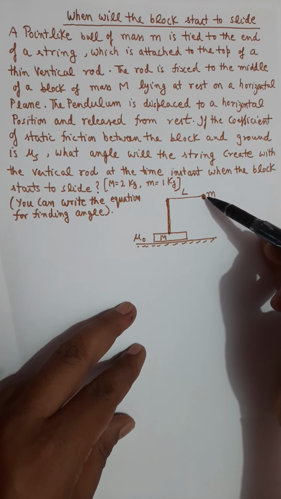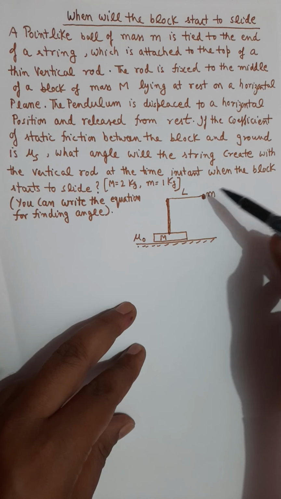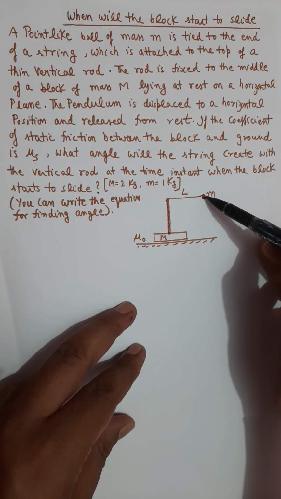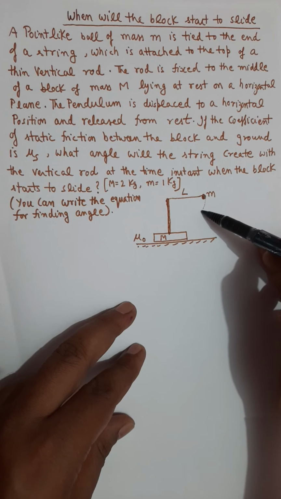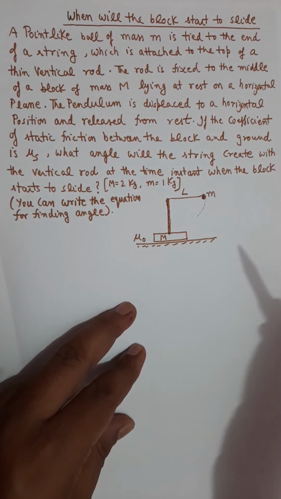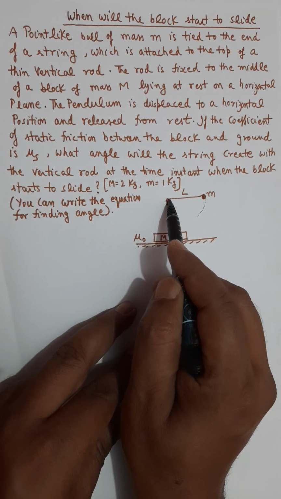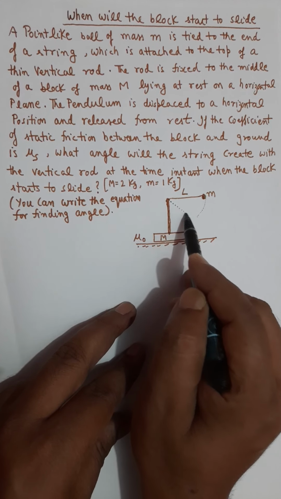Now we release this mass m. As per the question, this mass m is released, and when this mass is released, it will first swing like a pendulum till a certain point.